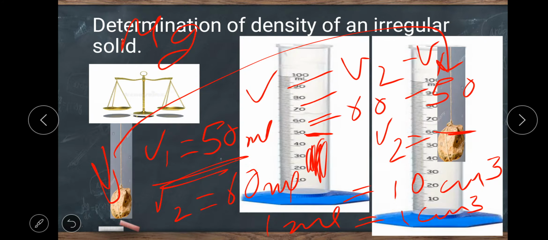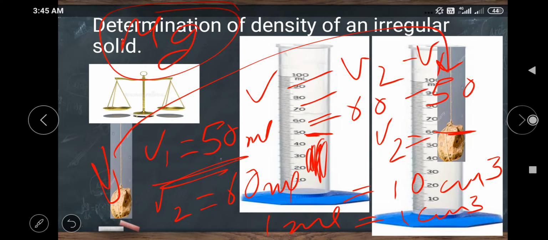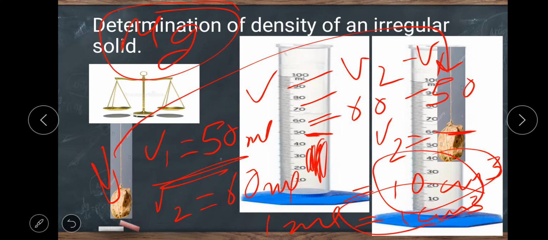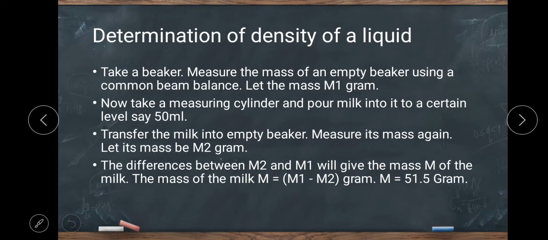By applying this, you can easily find the density equals mass upon volume, where you have found the mass of the solid as m gram and the volume here as 10 centimeter cube.